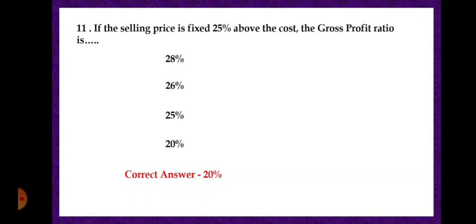That means if selling price is 25% above cost, cost is assumed as 100 plus 25% profit, so selling price is 125. In this selling price, 25 is the amount of profit. The profit 25 is divided by sales, that is 125, into 100, then the gross profit ratio is 20%.